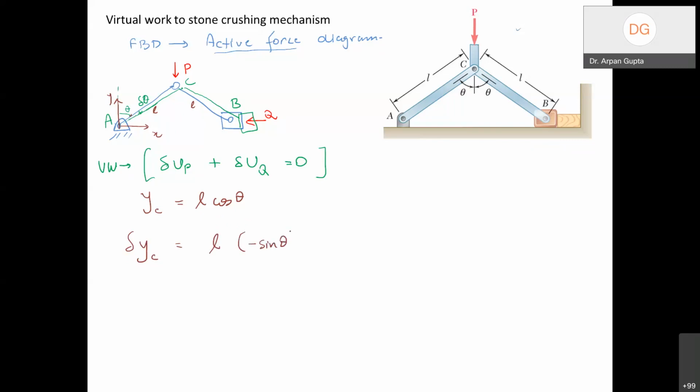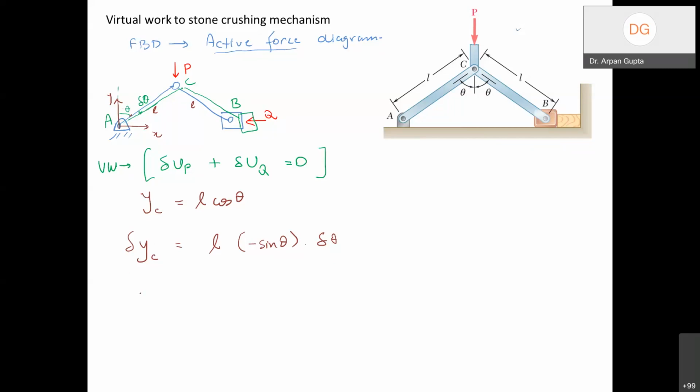Cos theta's derivative is minus sine theta times the variation in theta, delta theta. So that's delta yC. Now, if this is positive upward, then delta yC also we are assuming upward, which is positive.